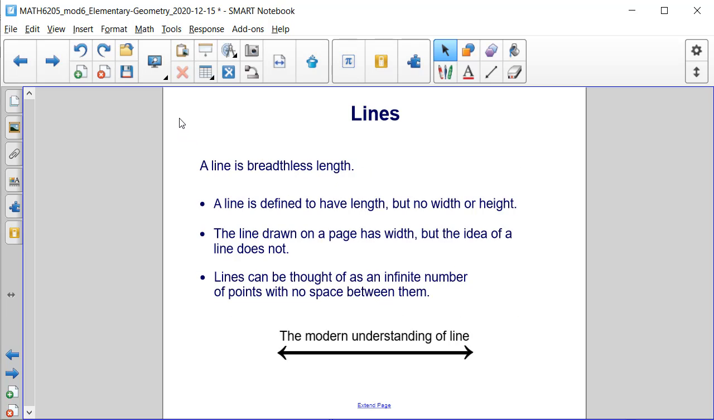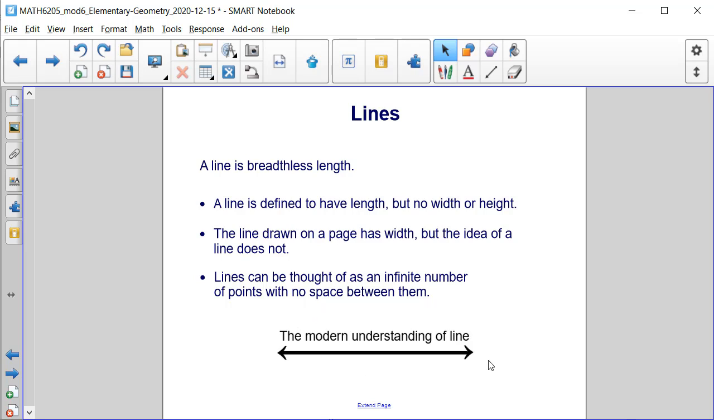Now let's talk about lines. A line is breadthless length. It is defined to have a length, but no width or height. It's really the first dimension. A line is usually drawn on a page having a width, but the idea of a line does not. Lines can be thought of as an infinite number of points with no space between them.